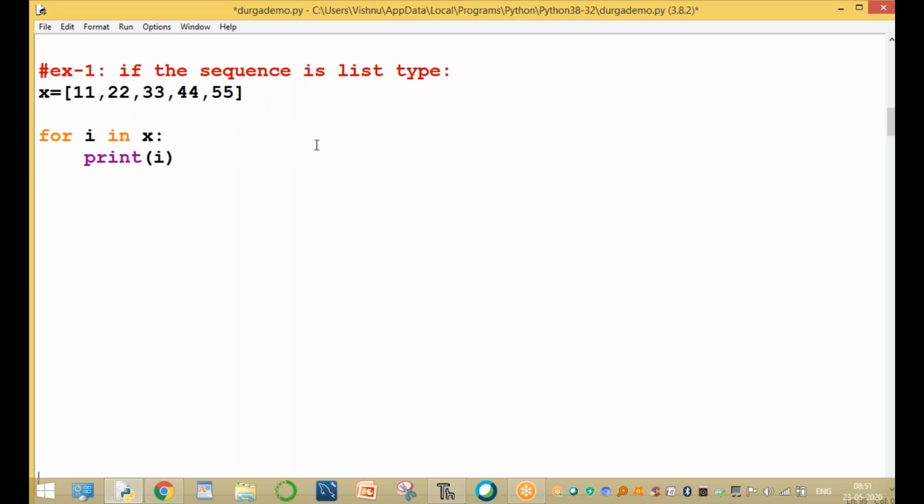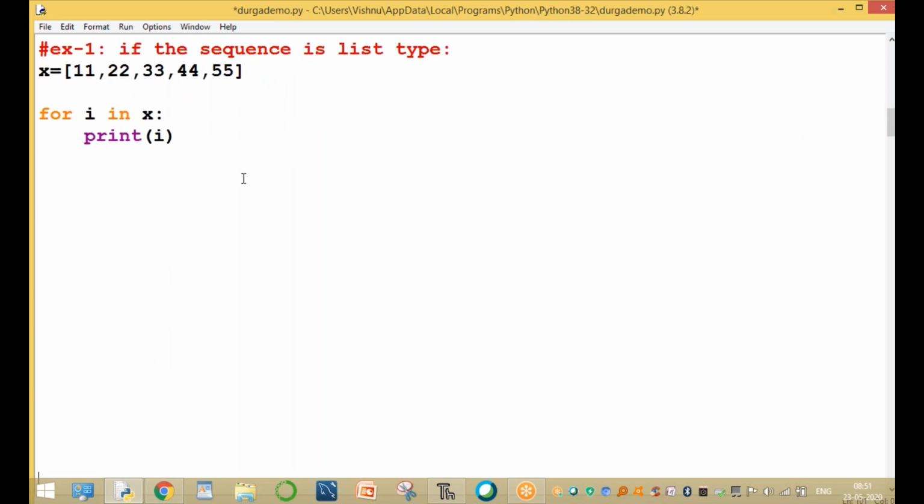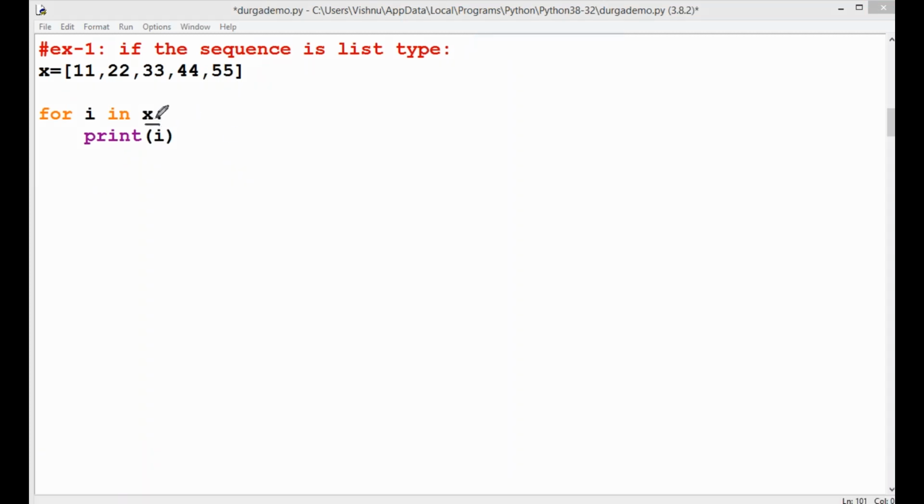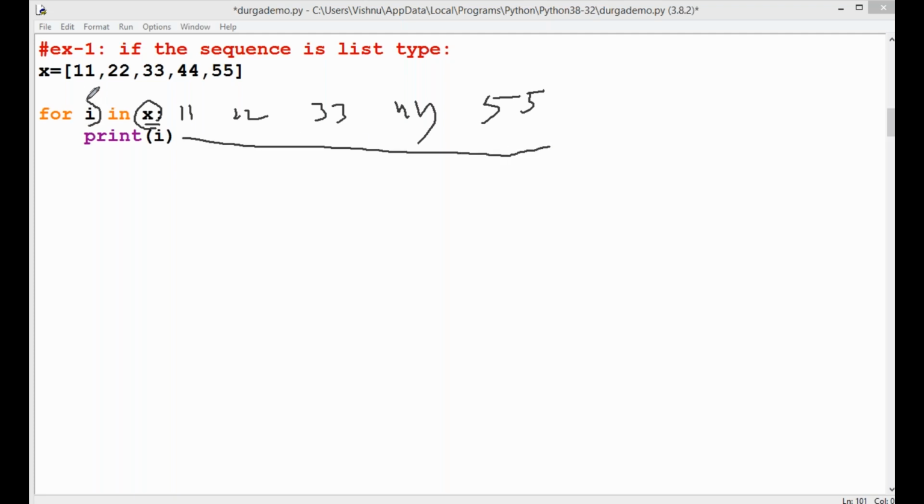Sir, what is the x value? For I in x. What is x, sir? Here the values of x are 11, 22, 33, 44 and 55. Using the for loop, this loop is executed 5 times, from 11 to 55. For example, the first time the value of I takes the value 11. Now the value of I equals 11.